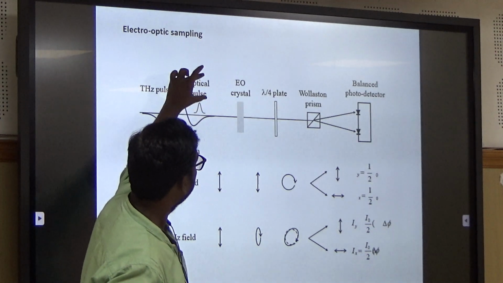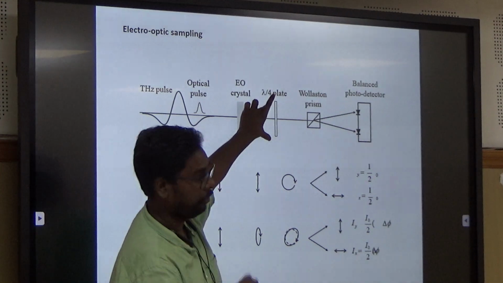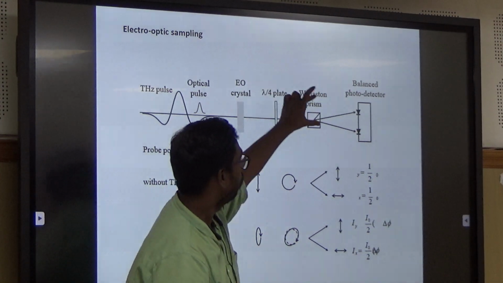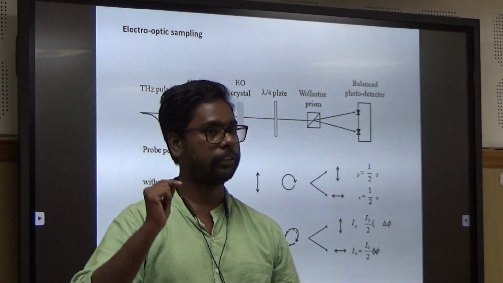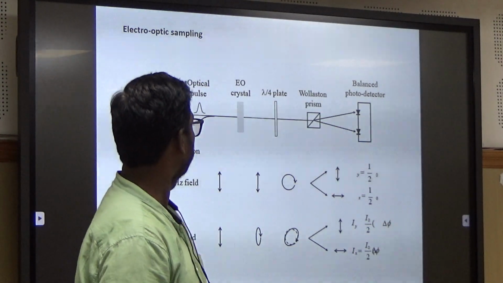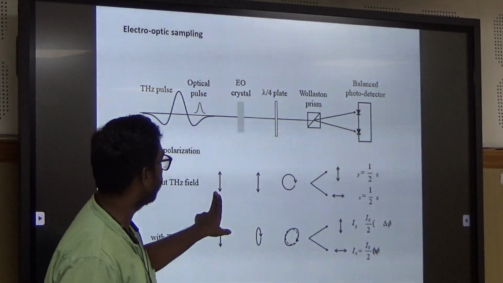This is the probe pulse. This probe pulse travels through the electro-optic crystal, then the quarter wave plate, Wollaston prism, and balanced photodiode. Each optical component has its particular unique response here. So when a normal optical pulse travels, its polarization is the same.